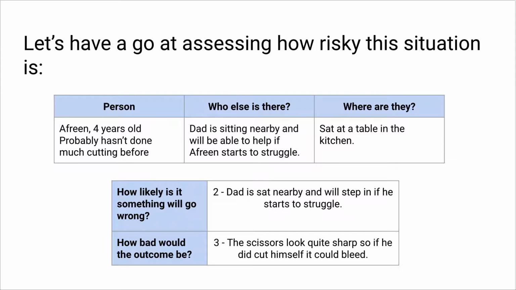I said it's a 2. It's not a 1 because he is quite young and he hasn't done this a lot before, but he's got an adult sitting right there watching him who will be able to stop him if he starts to struggle. And then for how bad the outcome would be, I've put a 3. So the scissors do look quite sharp. They're not the child scissors that we have in schools. So if he did cut himself, it might bleed. So I've put that as a 3 on a scale from 1 to 5.